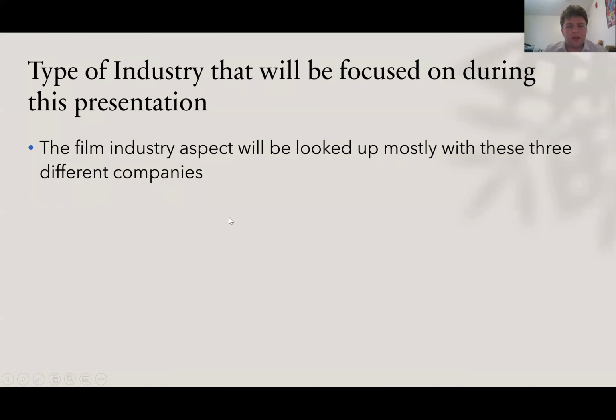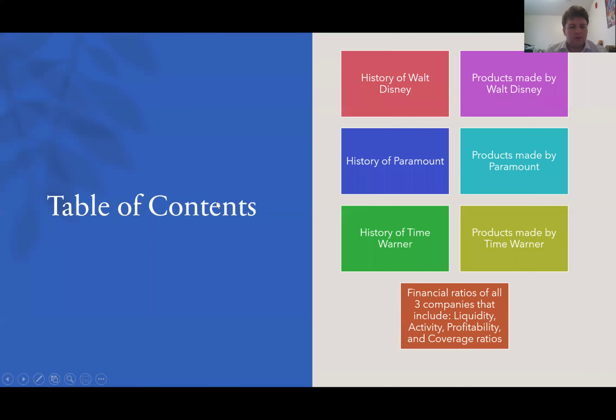So the type of industry that I'll be focusing on during this presentation is the film industry aspect for my three different companies. A brief overview of my project: I took the history of my three companies, which are Walt Disney, Paramount, and Time Warner, and the respective products that were made by each company. I will also be going over the financial ratios of all three companies, which include liquidity, activity, profitability, and coverage ratios.